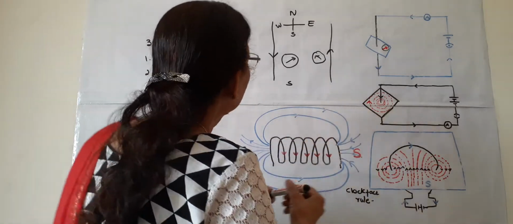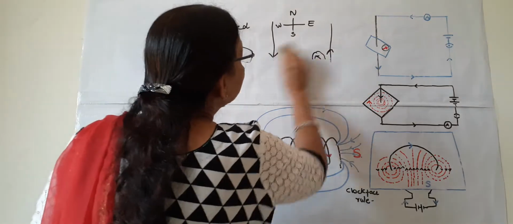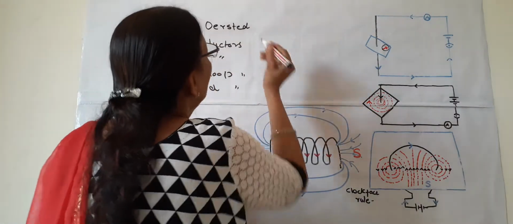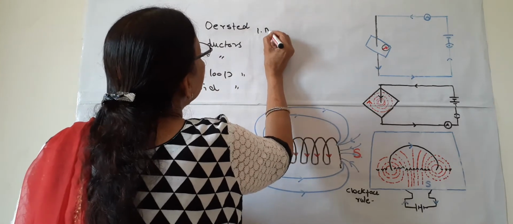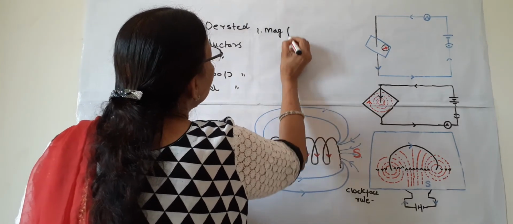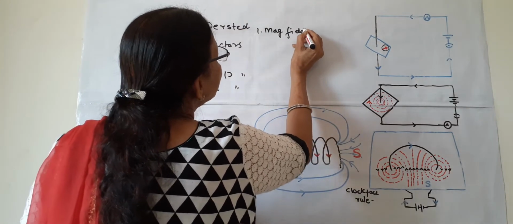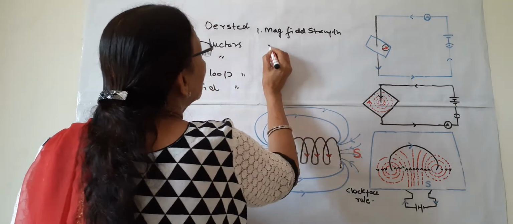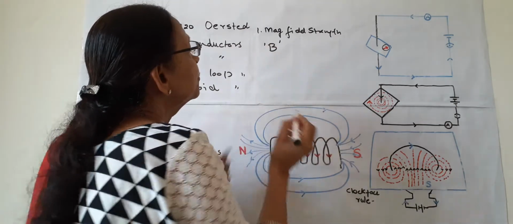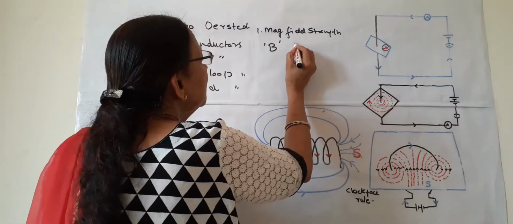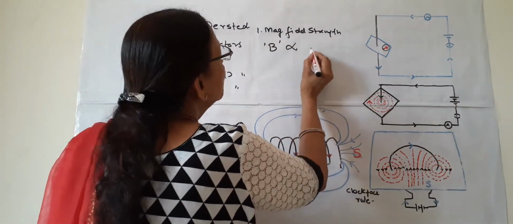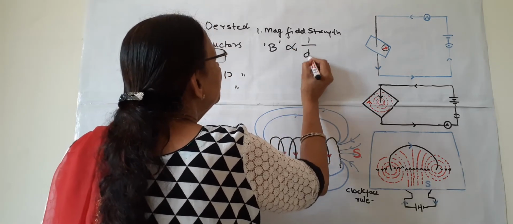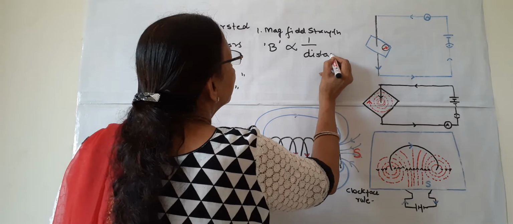So what can we notice from this experiment? First, the magnetic field strength, denoted by the capital letter B, is inversely proportional to distance.